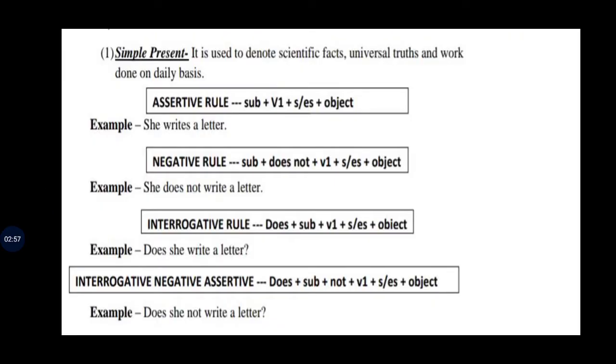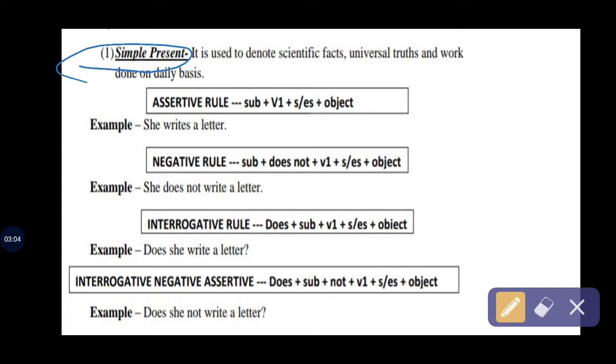So let's start with our first tense, and that is simple present. What is this? It is used to denote scientific facts, universal truths, and work done on a daily basis, meaning what is going on in our daily routine. That kind of thing is explained with the help of simple present tense.